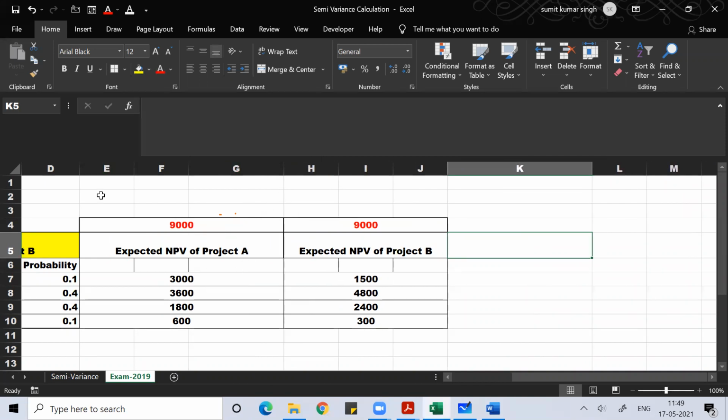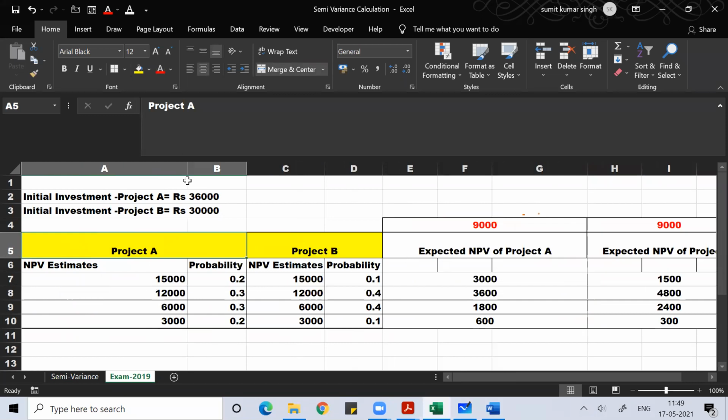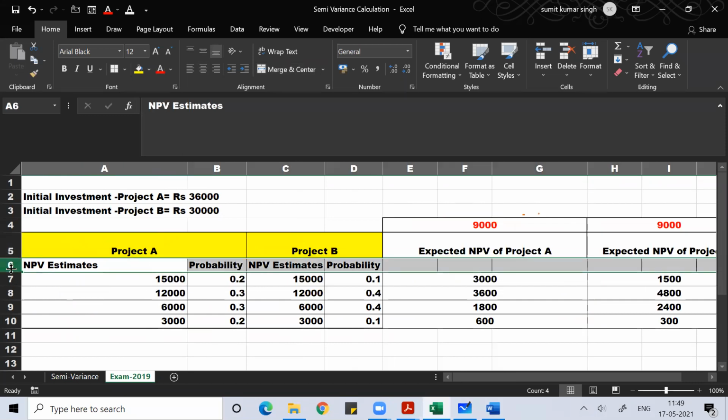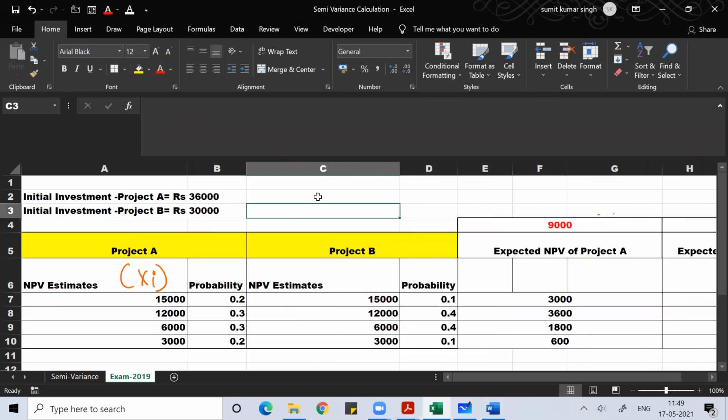This value what you are getting, suppose I'm calling this value xi, and this value I'm calling suppose yi. I hope you don't mind; I'm simply using them as variables.